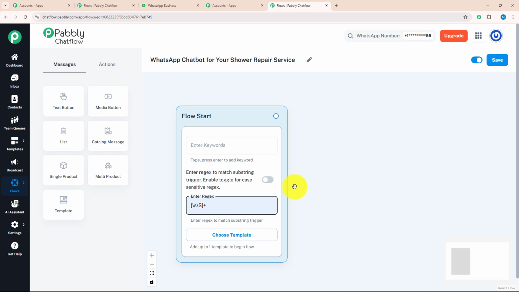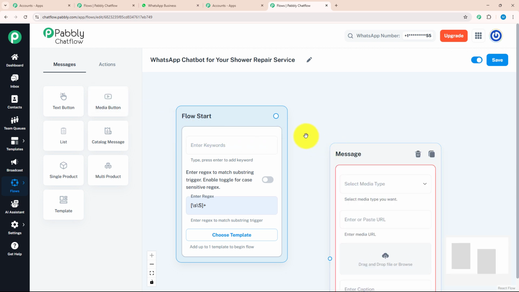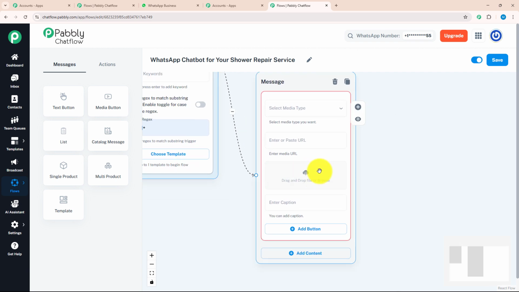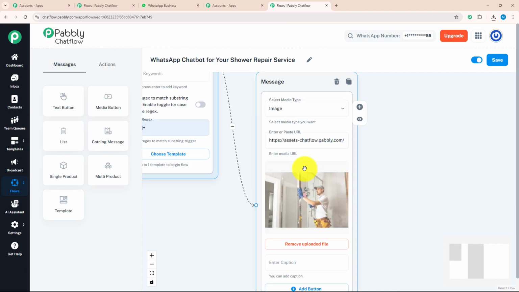As soon as my customer enters a message, I want to send a welcome message with a media. For that, I will drag and drop the media button from the message section and connect it with my flow start. That means as soon as my customer enters a message, a welcome message with a media will be delivered to them.